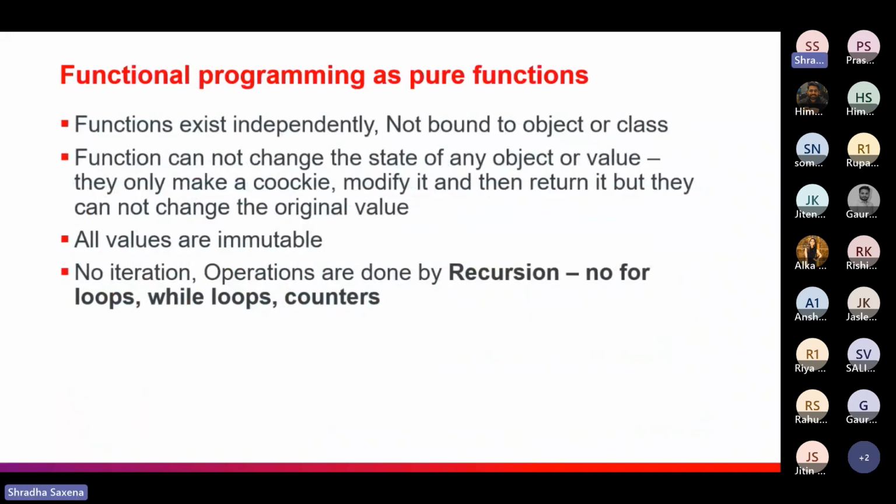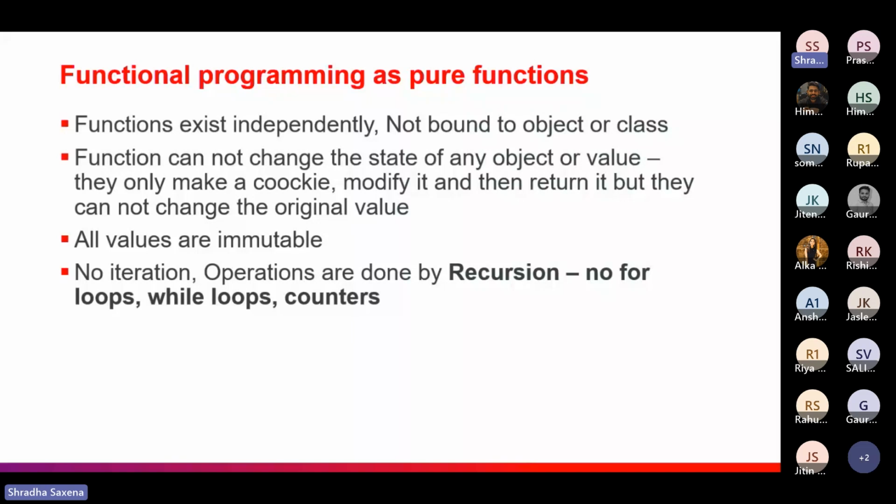So this is about pure functions, and now a quick look at how functional programming relates to pure functions, how we can say that functional programming is built on pure functions. As we have read till now, a function exists independently. There is no bound on objects or classes. There is no change of state of an object, meaning it does not change the object or value.